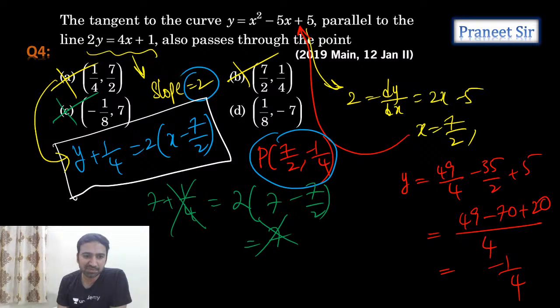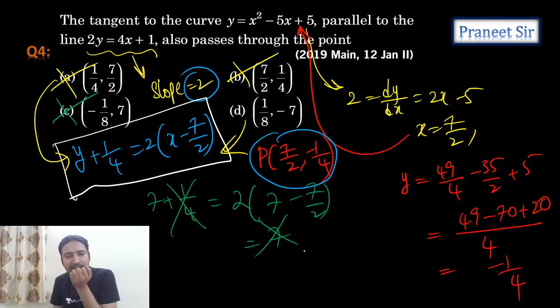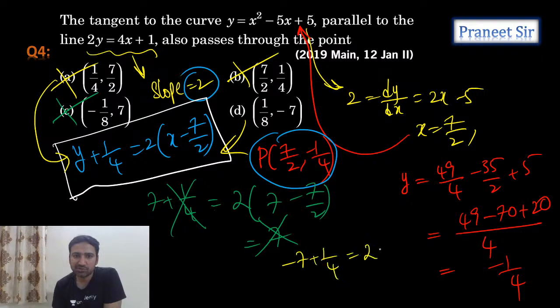Now let's verify the fourth option, guys. If I substitute the fourth option, minus 7 plus 1 by 4 is equal to 2 times 1 by 8 minus 7 by 2.